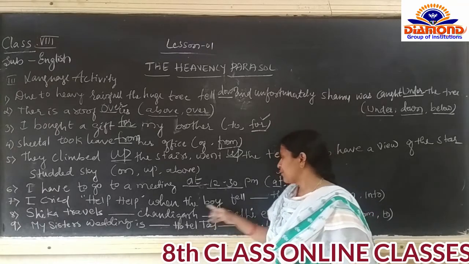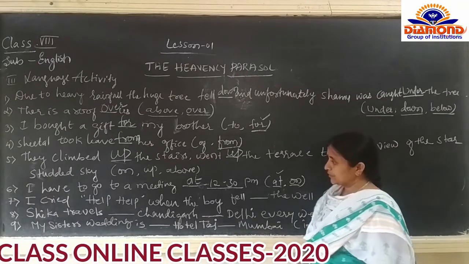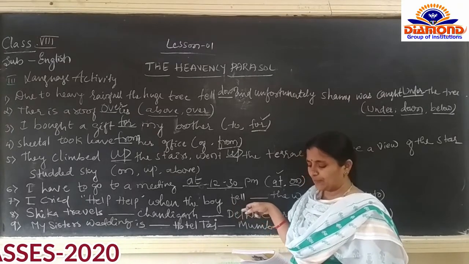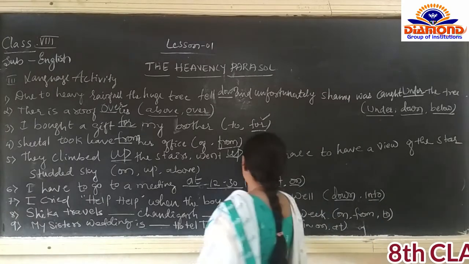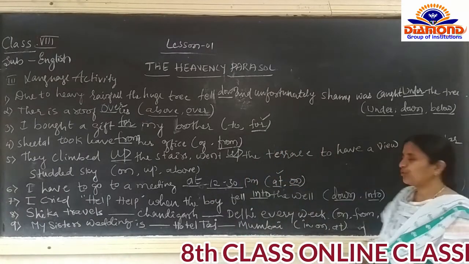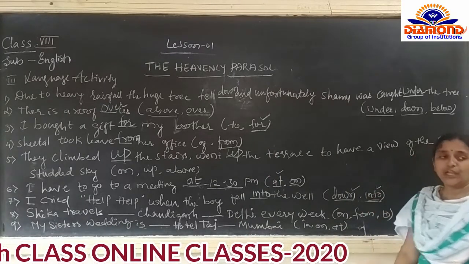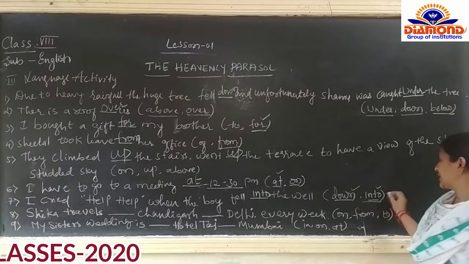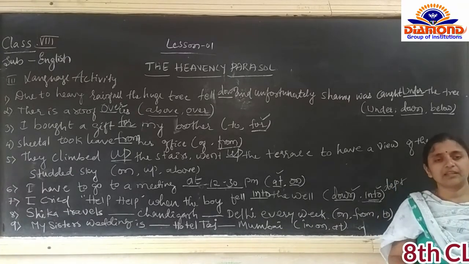Then seventh one, I cried help when the boy fell down or into. The boy fell into the well. Now here we have to observe what is the difference between down and into. Into has a lot of depth. If there is a well, there is depth in the well.